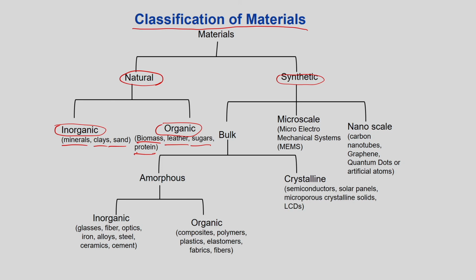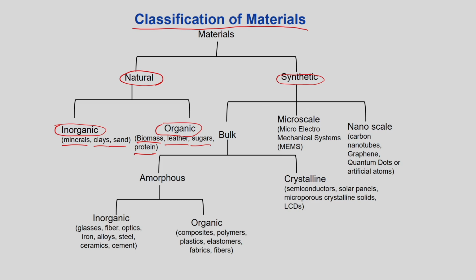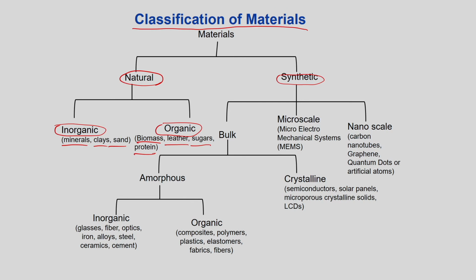The biomass, as you know, is of plant material, decaying plants, or decaying wood, those are all biomass. These are the rich source of polymers, natural polymers. So, biomass are of three different constituents, you must be knowing: lignin, cellulose, hemicellulose. So, from there you get various value added chemicals. Then leather, sugar, proteins. Then on the other hand, we have synthetic, we have bulk material, the micro scale and